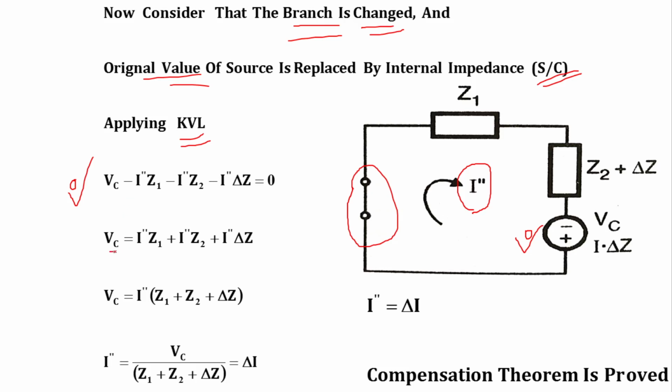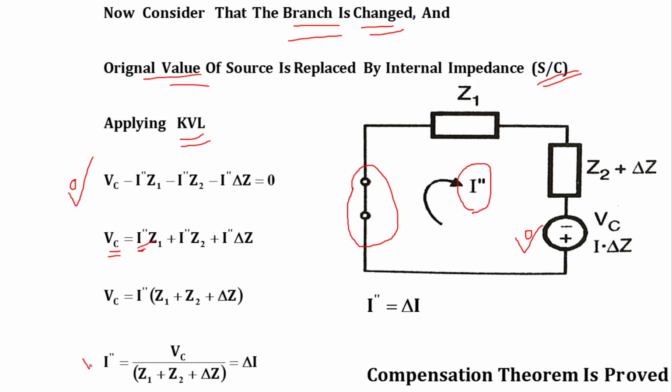So I keep Vc on the left hand side and all the drops on the right hand side. So Vc is equal to I double dash Z1 plus I double dash Z2 plus I double dash delta Z.